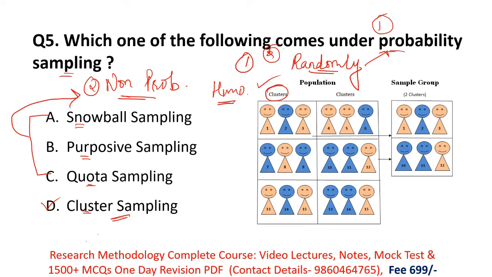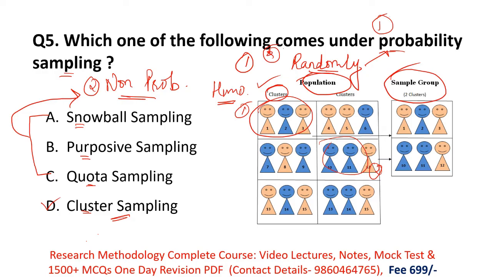Then from these clusters the researcher randomly selects a whole group or cluster. Here the researcher selected this group and this second one, and this is the sample group. So this is known as cluster sampling.